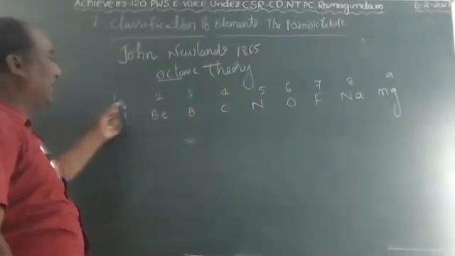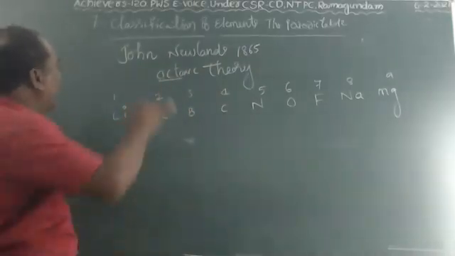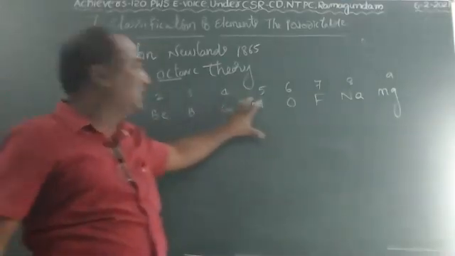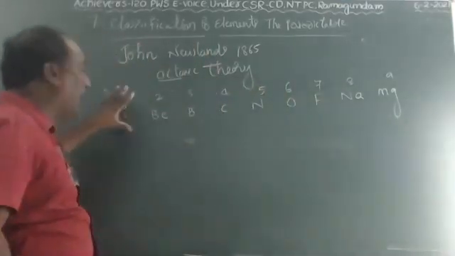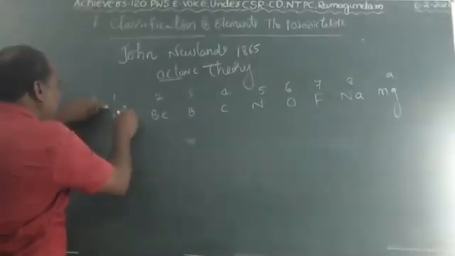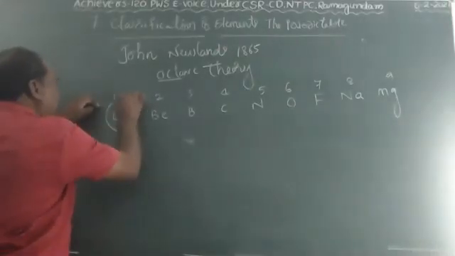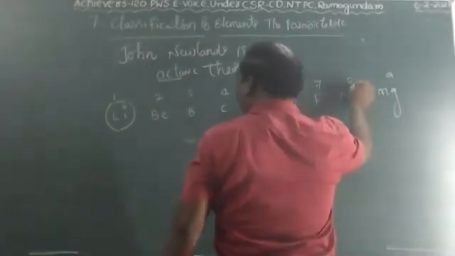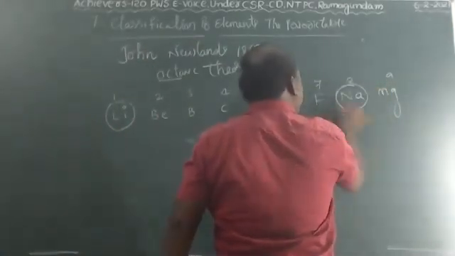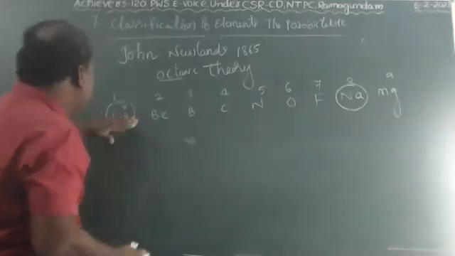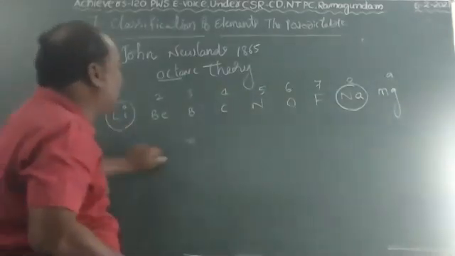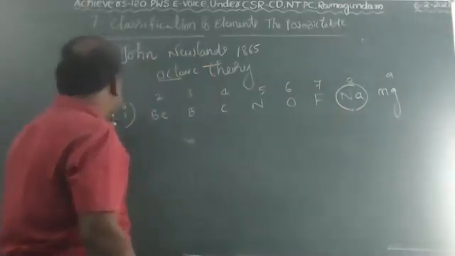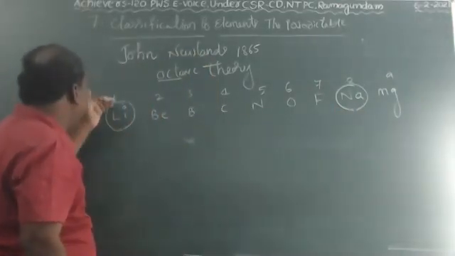When you write the systematic order here, according to octave theory, Newlands arranged the elements in order of atomic weight. The first element here is lithium, and the eighth element is sodium. According to octave theory, the first element's properties resemble the eighth element's properties.